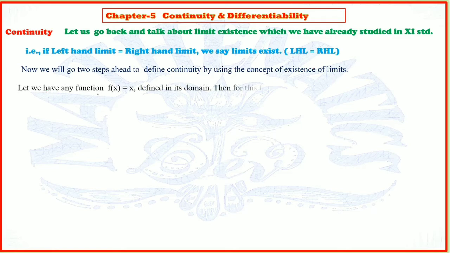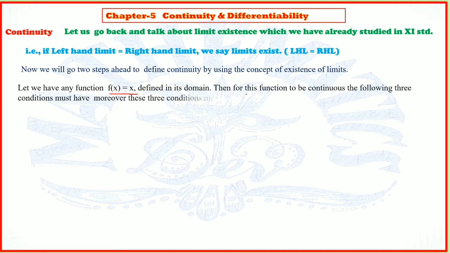Now let we have any function f of x defined in its domain. Then for this function to be continuous, the following three conditions must hold for the particular question. Moreover, these three conditions must have the same value. Same value means numerically identical value. Now these are very key points we are going to start.